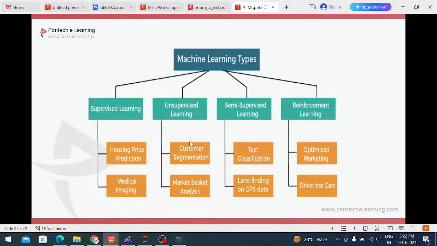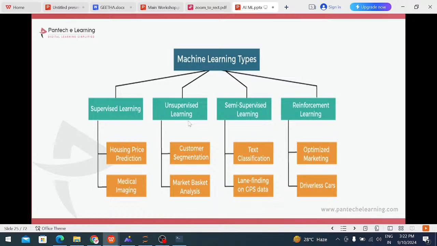After that, unsupervised machine learning. In unsupervised machine learning we are collecting unlabeled data. Unlabeled data means just the input is given. We cannot predict the output based on the input; the system only predicts the output for unsupervised machine learning. That is known as unlabeled data. These are the examples for unsupervised machine learning.